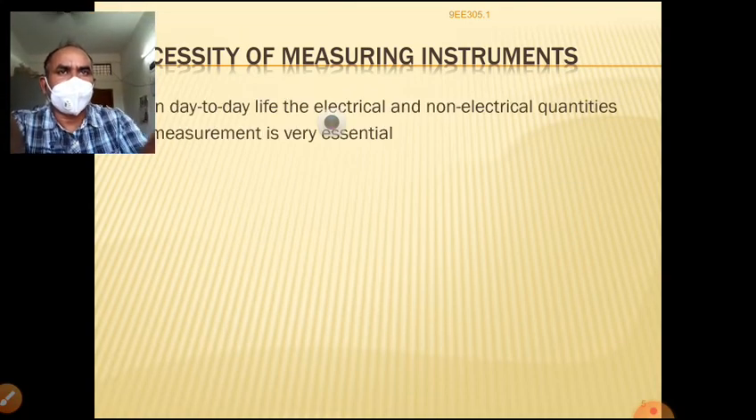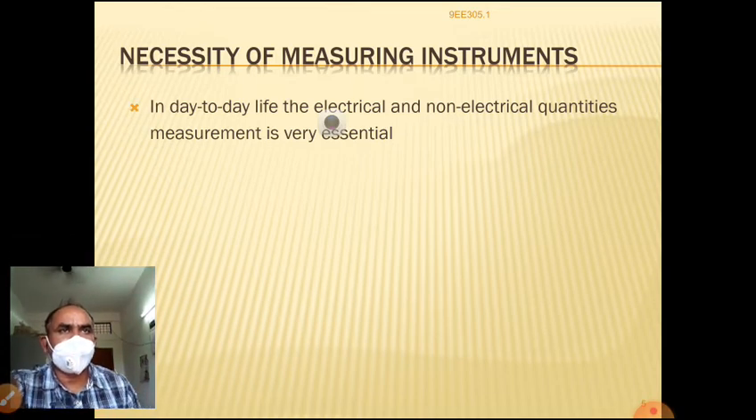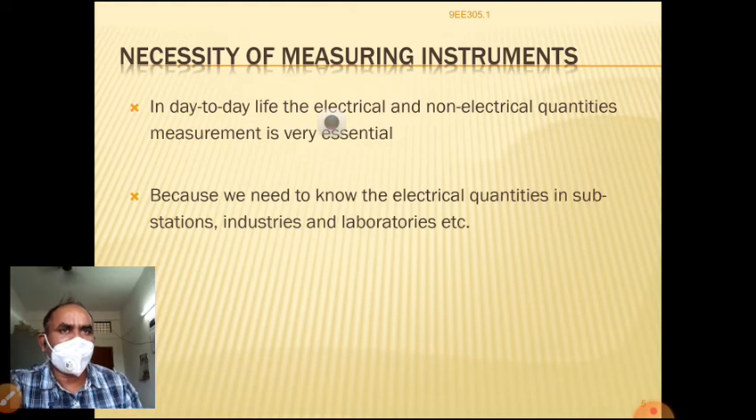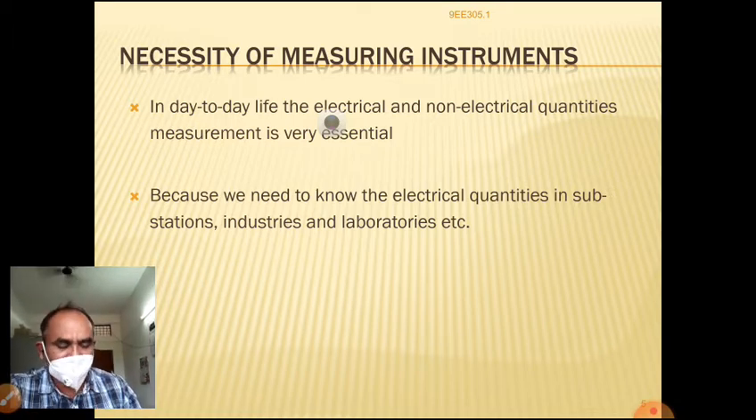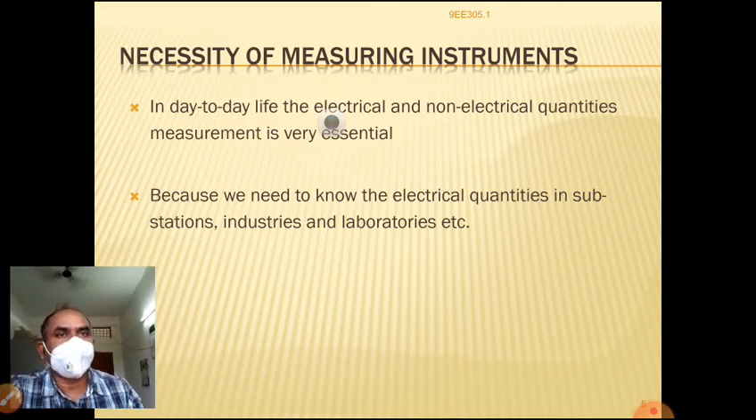Now, what is the necessity of measuring instruments? In day-to-day life, the measurement of electrical and non-electrical quantities is very essential, because we need to know the electrical quantities in a substation, industries, laboratories, etc. What is the function of the substation? A substation takes the electrical energy from the generating station and distributes it to the different consumers, bulk consumers and small consumers.